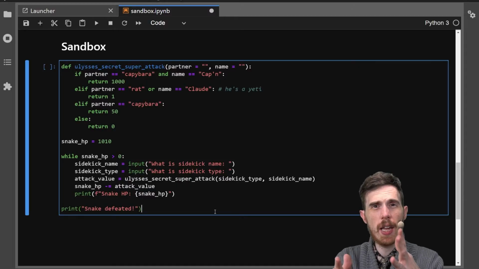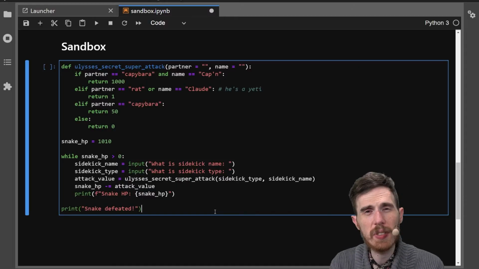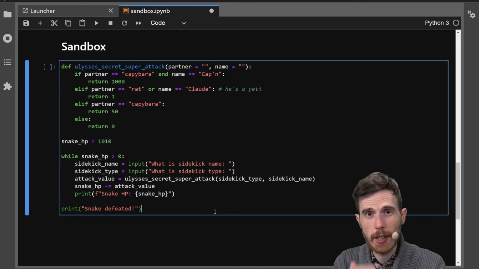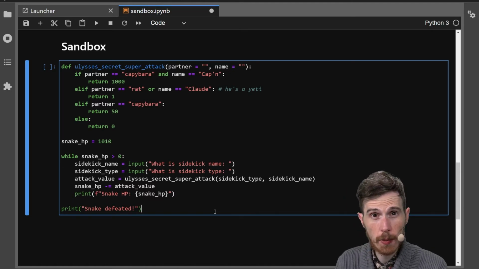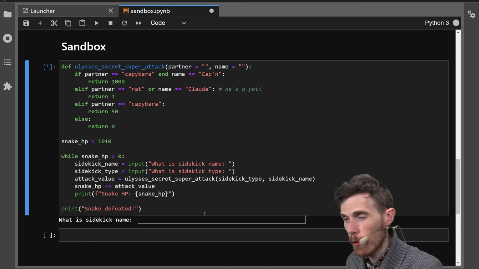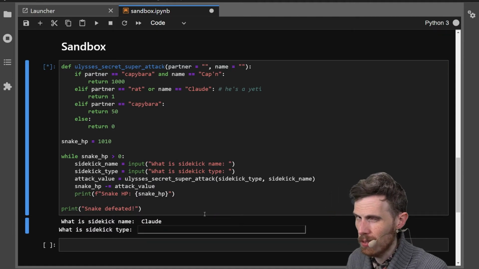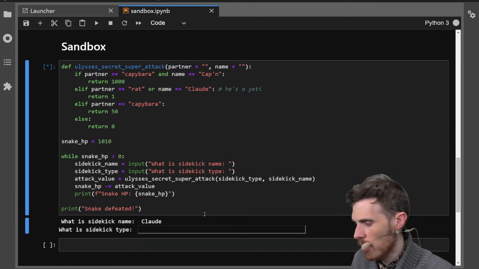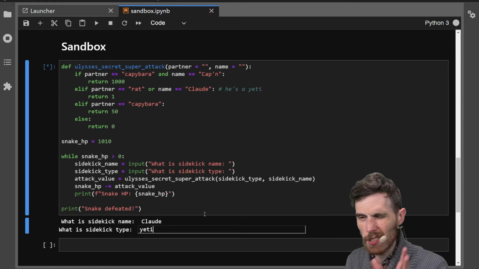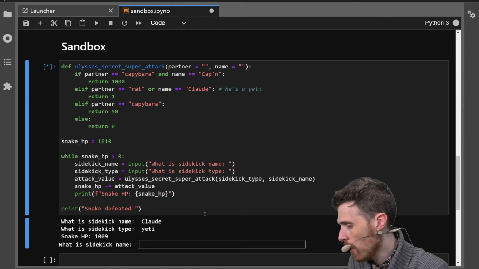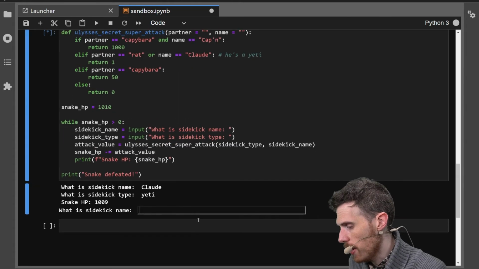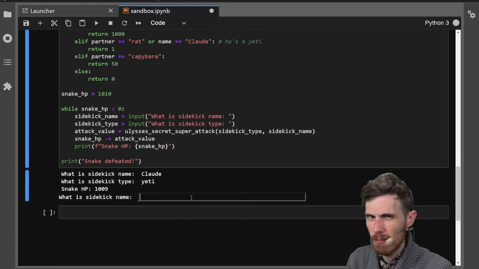All right, while you were gone, I added some code. I want to see what's actually happening in the loop so I can be sure that what's happening is actually what I expect, and at least that I'm decrementing or decreasing the snake's HP over time. So let's see what happens when some friends show up. Of course, usually first on the scene is Claude. Now, Claude, not too strong, but thanks, Claude, for being the first vote. You're a Yeti. Doesn't necessarily matter to our structure. If we look at our if statement, we're not handling Yetis, we're only handling Claude. So we get 1 point on our snake's HP, which is not a lot, but thanks, Claude, for showing up.